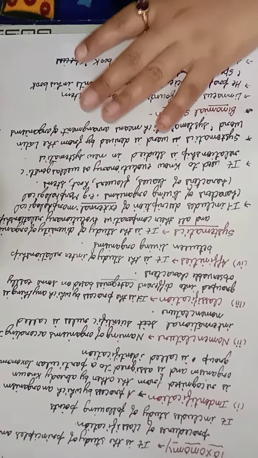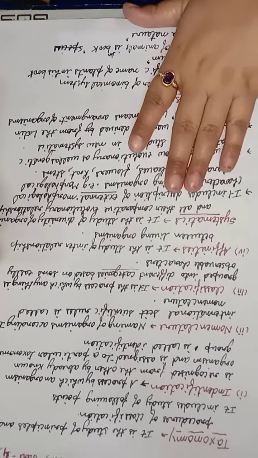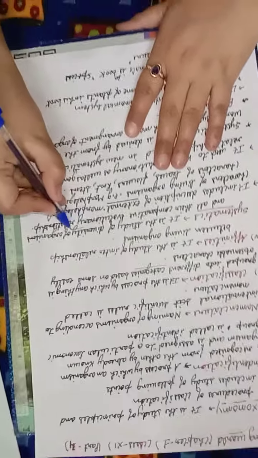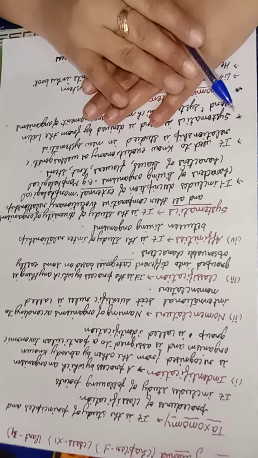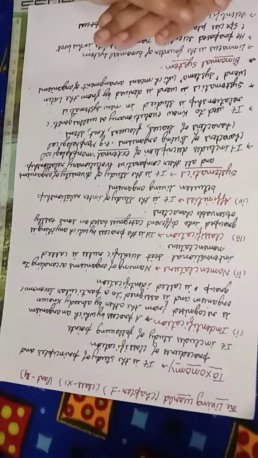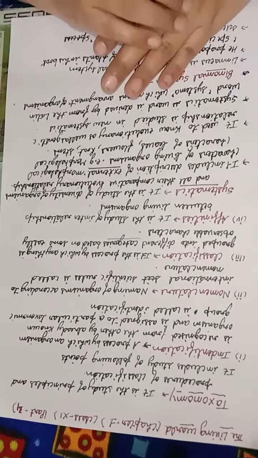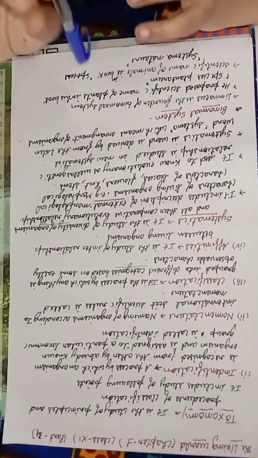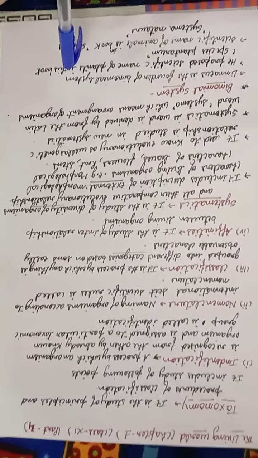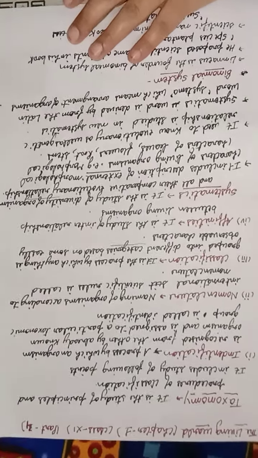Okay, now the next topic of this is systematics. Systematics means it is the study of the diversity of the organism. Clear? It includes the external as well as the genetic characters.